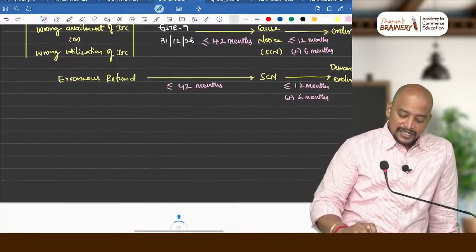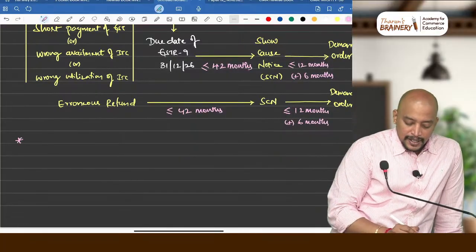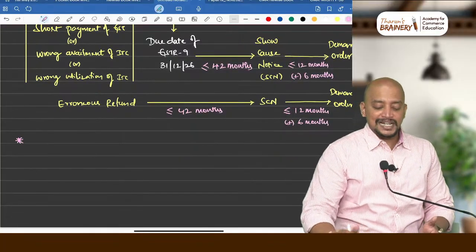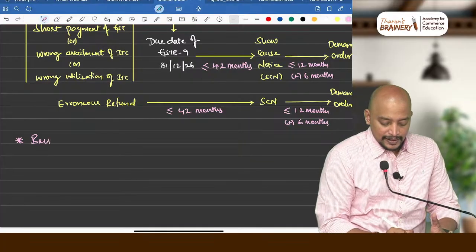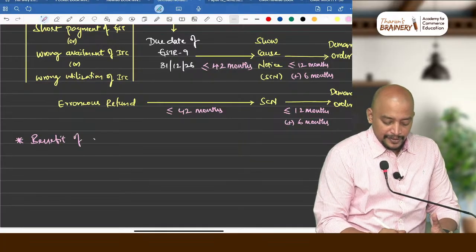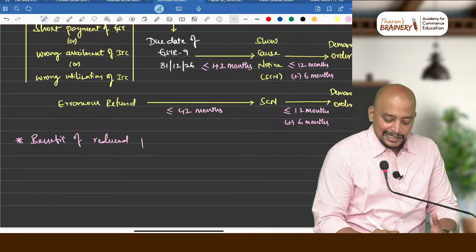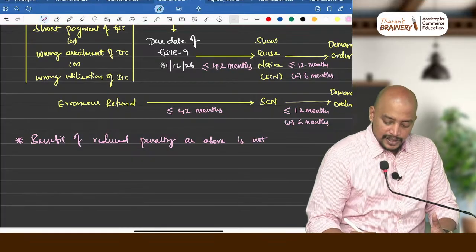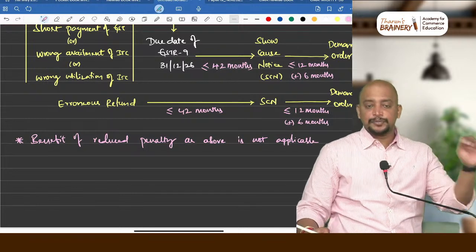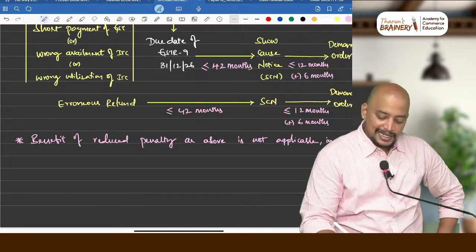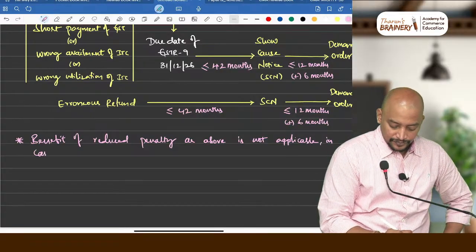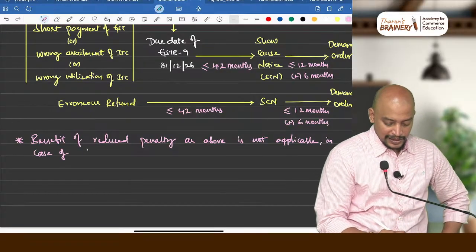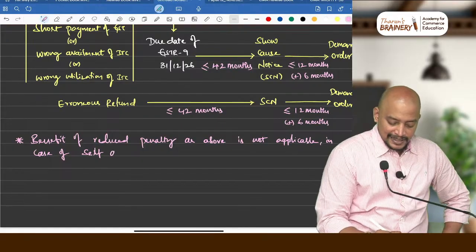So write down this last point: the benefit of reduced penalty as above is not applicable in case of self-assessed tax not paid.